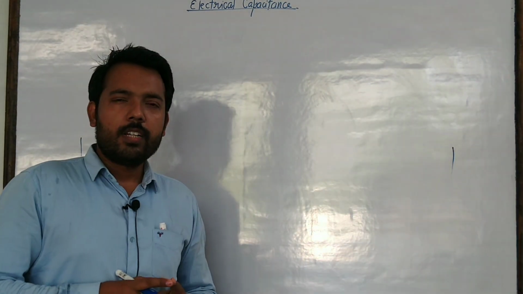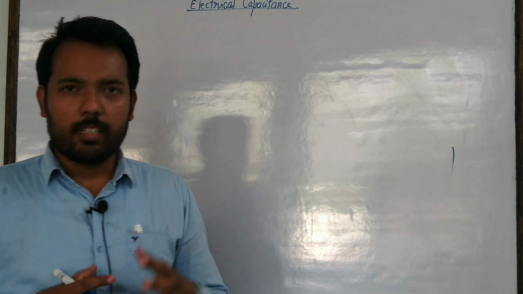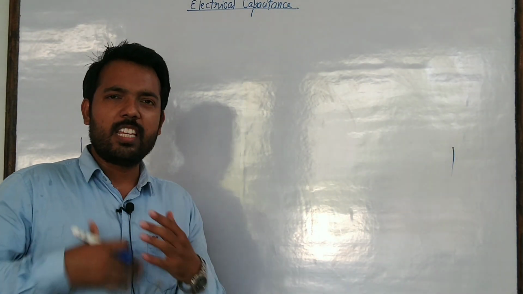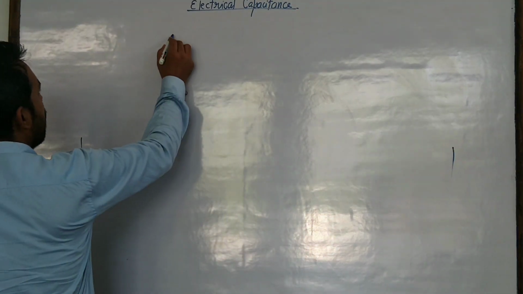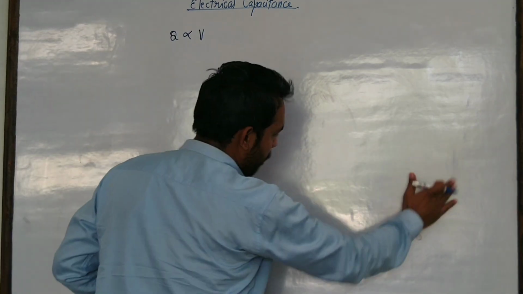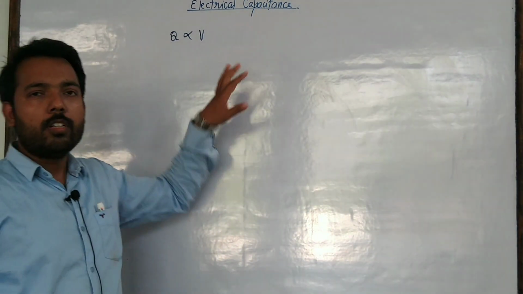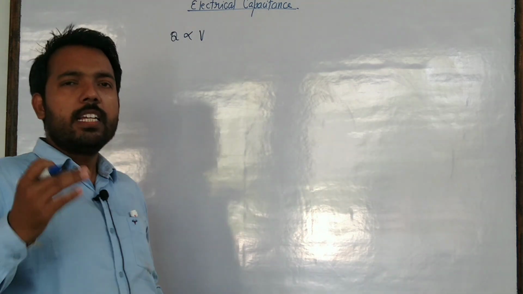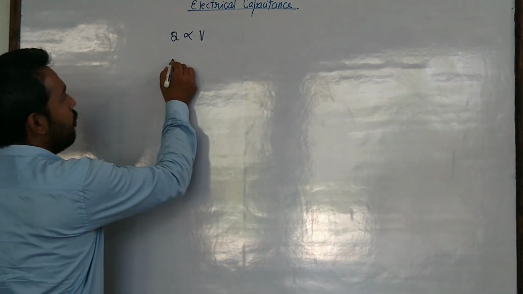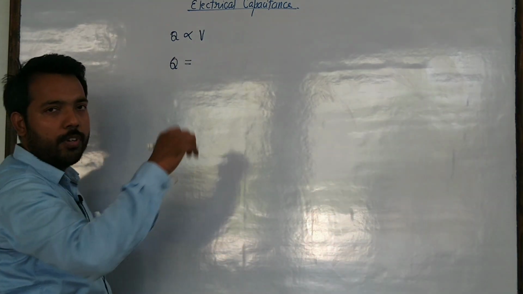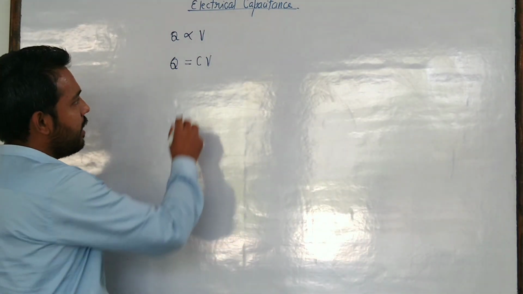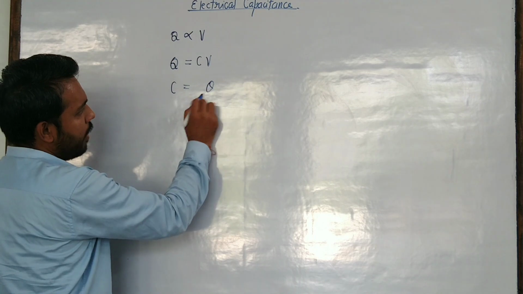Experimentally, it has been observed that whatever amount of charge is given to a conductor, it increases its potential in the same manner, by the same ratio, in the same proportion. That is, Q is proportional to V. Whatever amount of charge is given to a conductor, it will increase its potential in the same proportion. And whenever a proportionality sign is removed, we always get a constant, that is Q equals CV, where C is this proportionality constant, C equals Q by V.